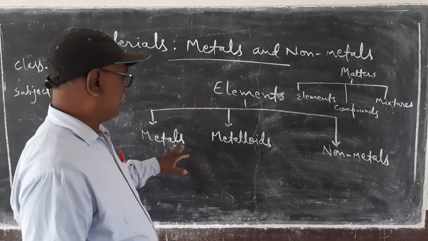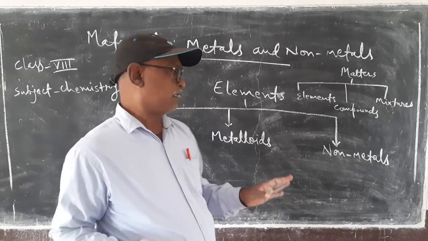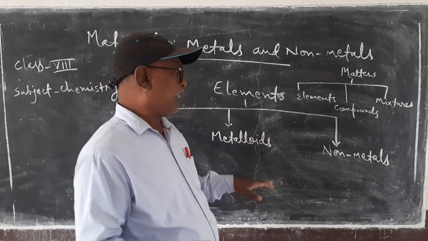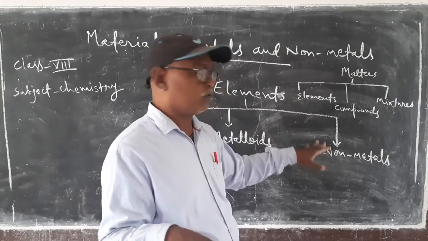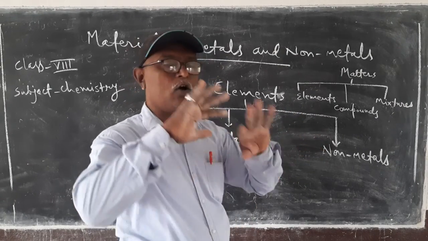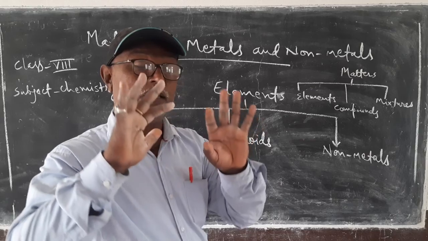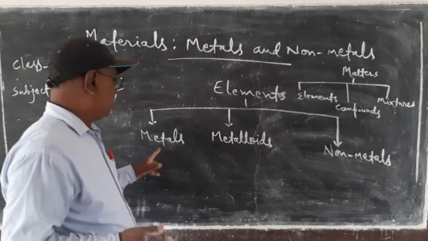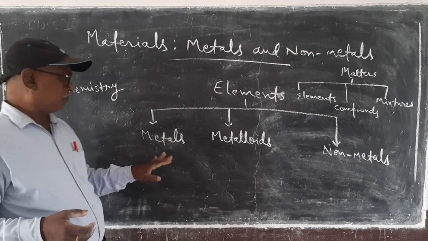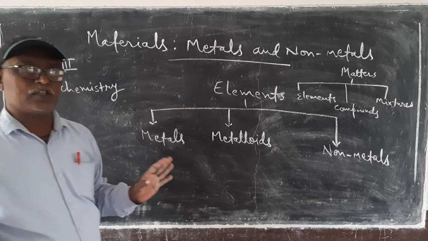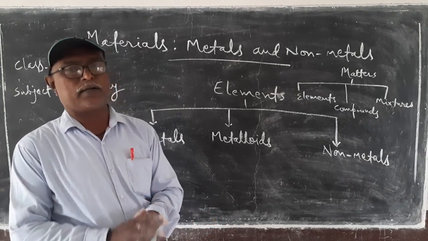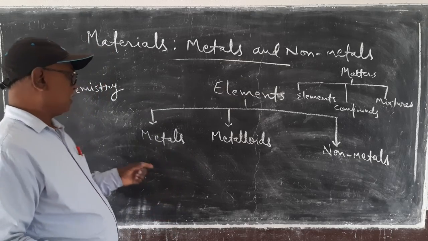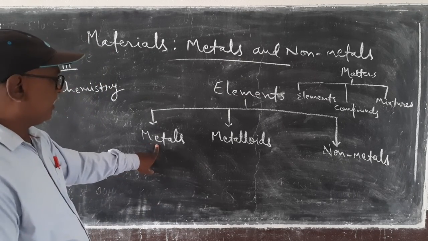The number of metalloids is more than 6, and non-metals are about 22 among all the elements. There are some physical properties of metals and some chemical properties of metals.